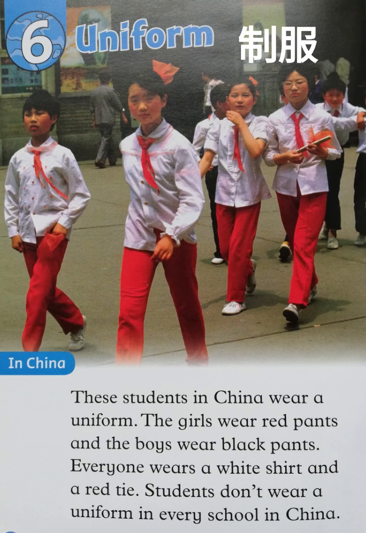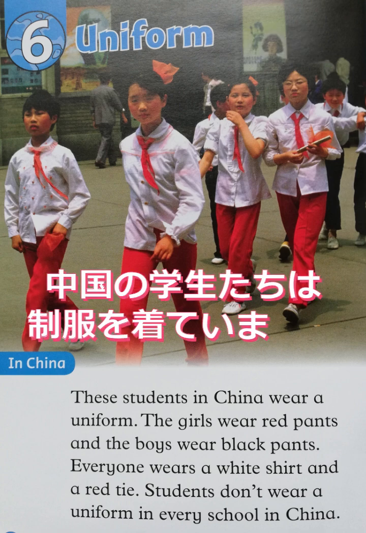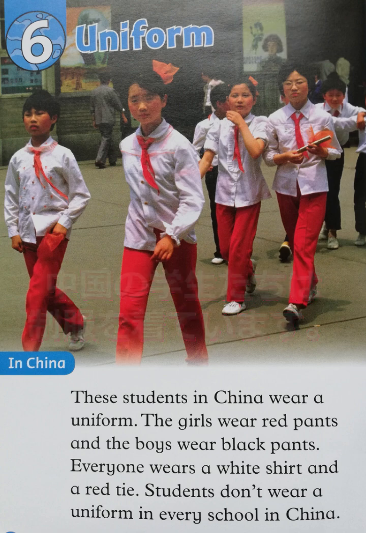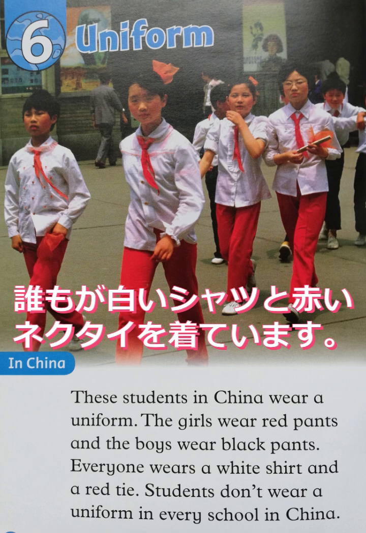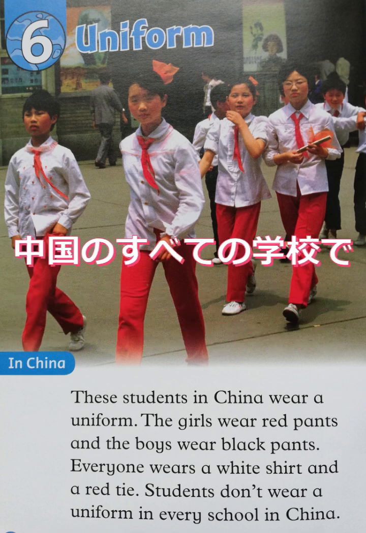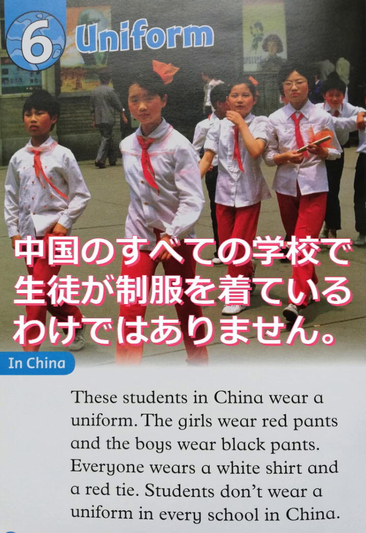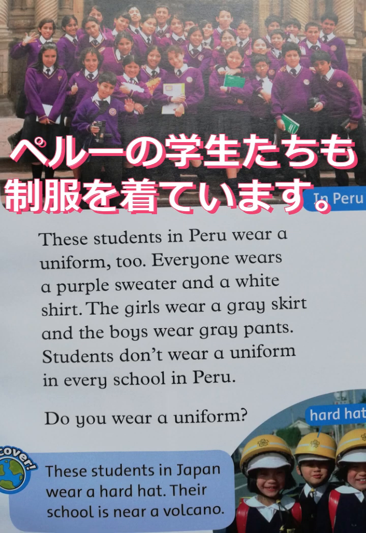Uniform. These students in China wear a uniform. The girls wear red pants and the boys wear black pants. Everyone wears a white shirt and a red tie. Students don't wear a uniform in every school in China. These students in Peru wear a uniform too.